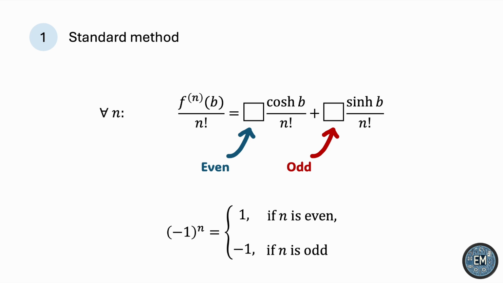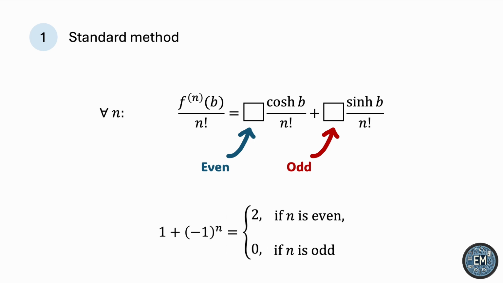We want something to give us 1 for the evens and 0 for the odds, or 0 for the evens and 1 for the odds, depending on which one we want to keep. So let's add 1 to this -1 to the n. If we do that, then the result will be 2 for all even values of n, and 0 for all odd values of n. But we don't want 2, because then we would be changing the value. The objective is only to keep the evens and delete the odds.